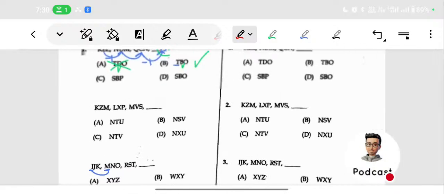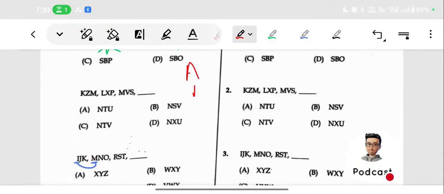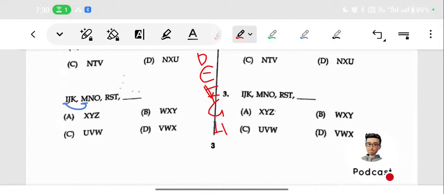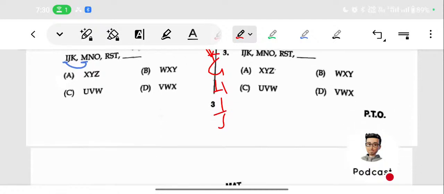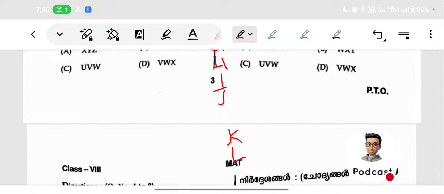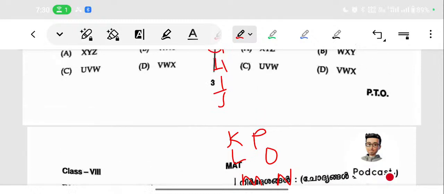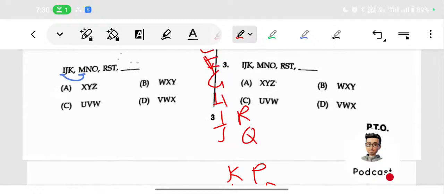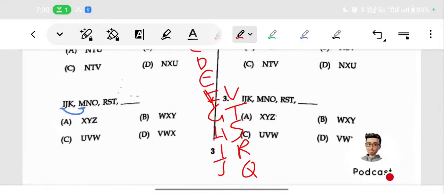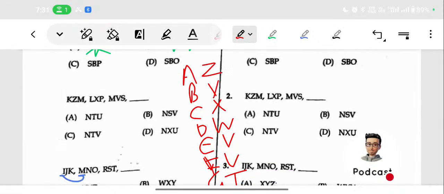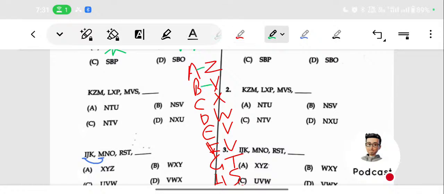I will just write here: A B C D, E F G, H I J, K L M. Then here N O P Q R S T U V W X Y Z. You want to keep the similar positions, because there may be some questions relating to that also.